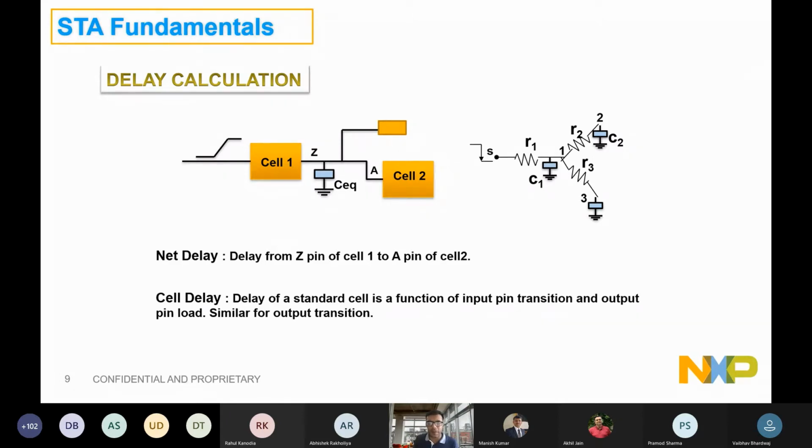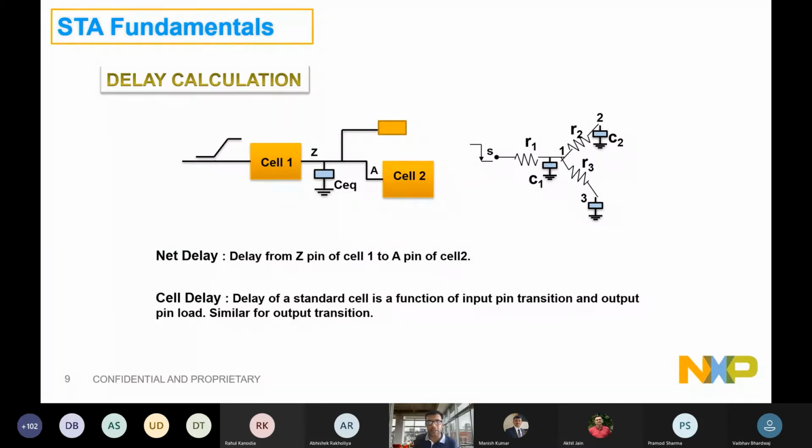But again, this is simplified by the EDA tools. In actual, the formula will be pretty complex, but it is mapped inside the Liberty in the form of a tran or a cap function, right? Similarly, the output transition at the Z, at the output of the cell, is also a function of input tran and the output load, right? So that's how the tool calculates every arc delay. For net delay, it is pretty straightforward. It's an RC network to be resolved by the tool.